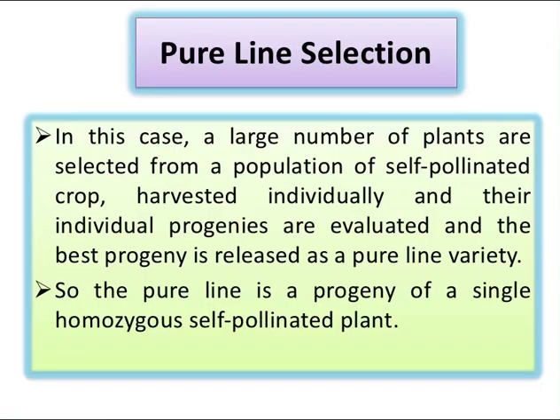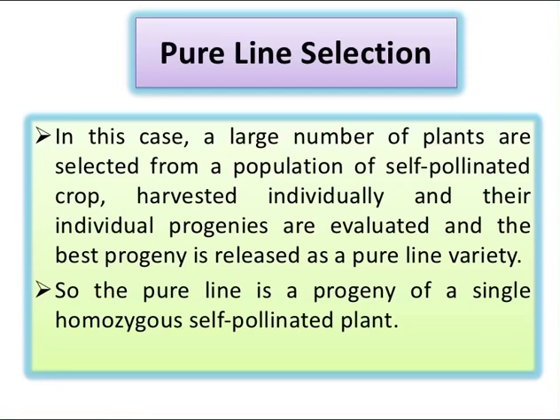The second type of plant breeding technique is pure line selection. What is pure line selection? Pure line selection generally involves three more or less distinct steps. Step number one: numerous superior appearing plants are selected from a genetically variable population.